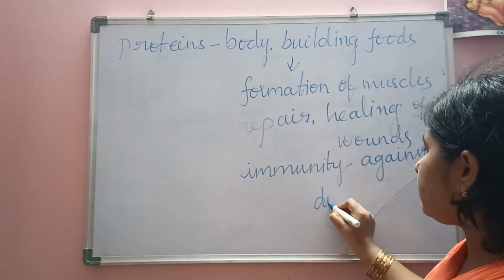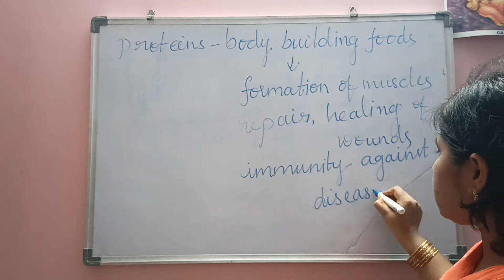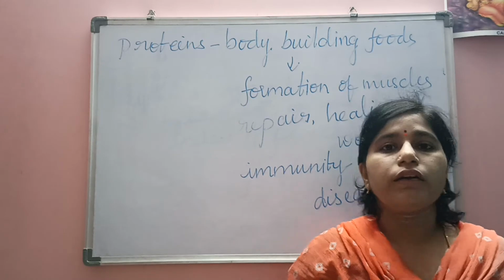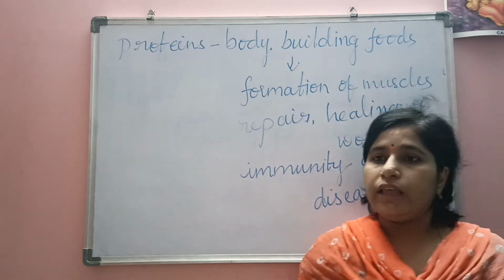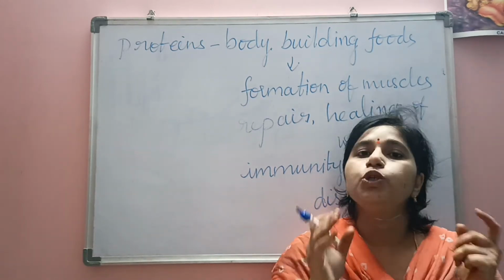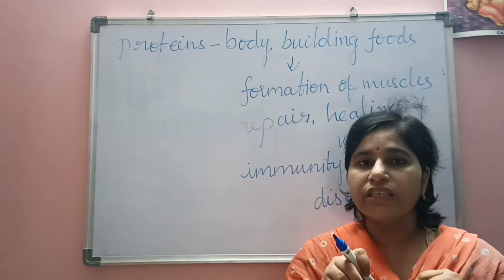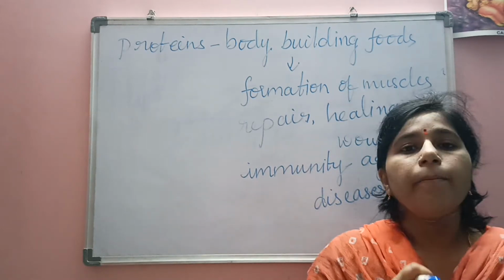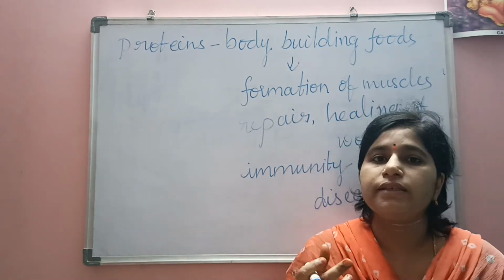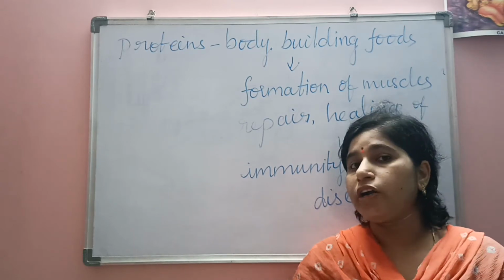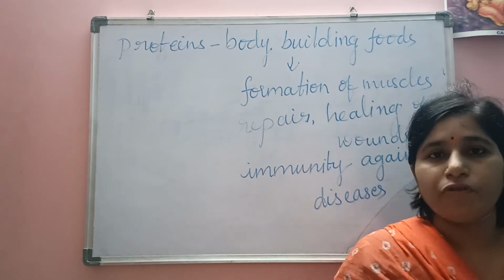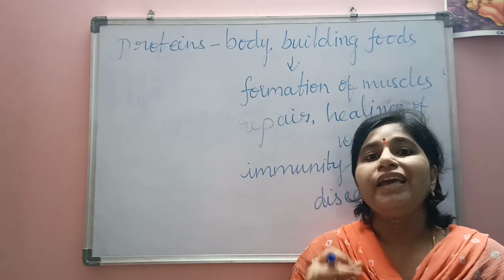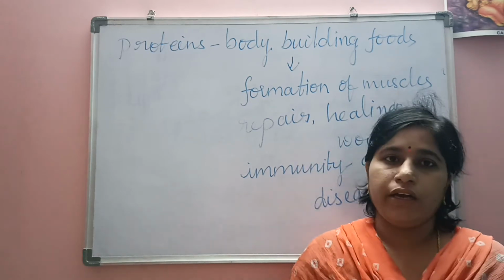So what is immunity? Immunity is the ability of the body to protect itself from the diseases. If any foreign organism enters our body, the body will immediately identify that foreign organism and fight against it.